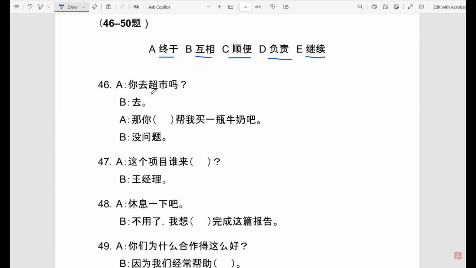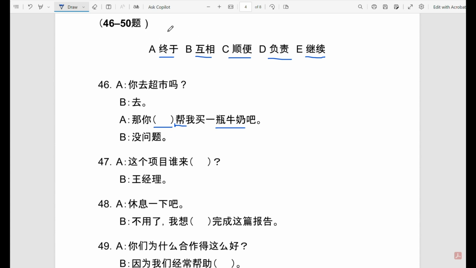46 says, 你去超市吗? 去. So are you going to the supermarket? Yes. 那你 something, 帮我买一瓶牛奶吧. 没问题. So you something can help me buy a bottle of milk. No worries. So 帮助 is a verb, so we need an adverb. So we already exclude the D and E because they are both verbs. They cannot go before another verb in this case.